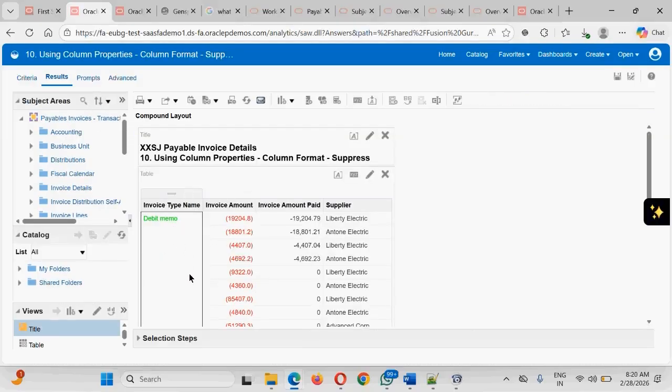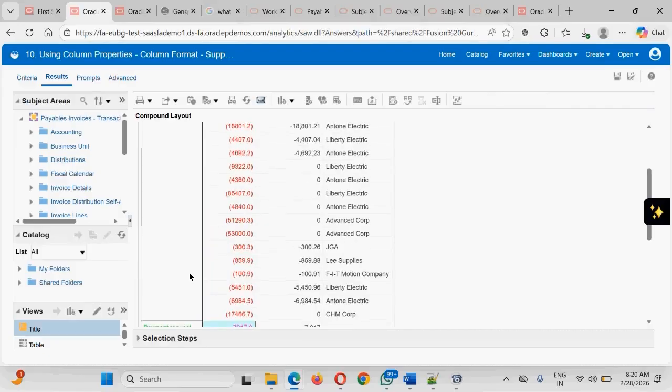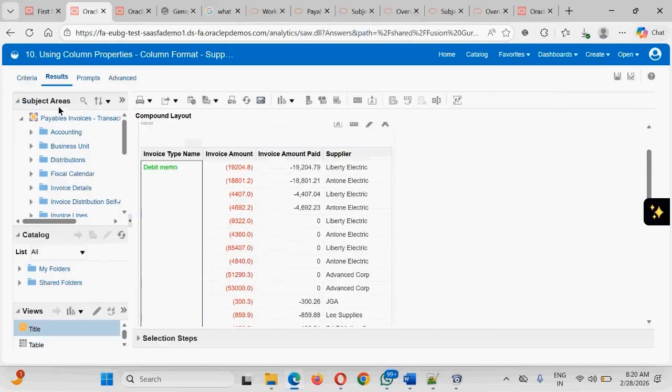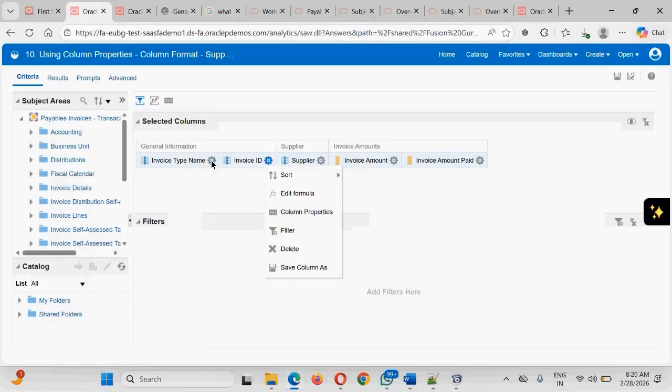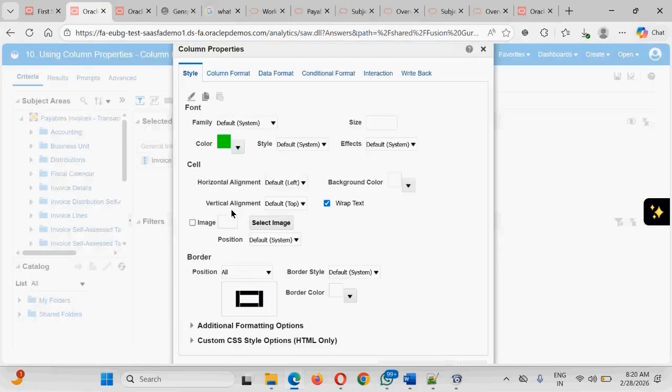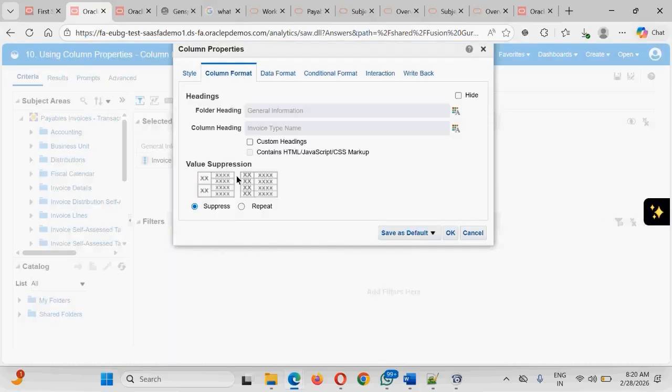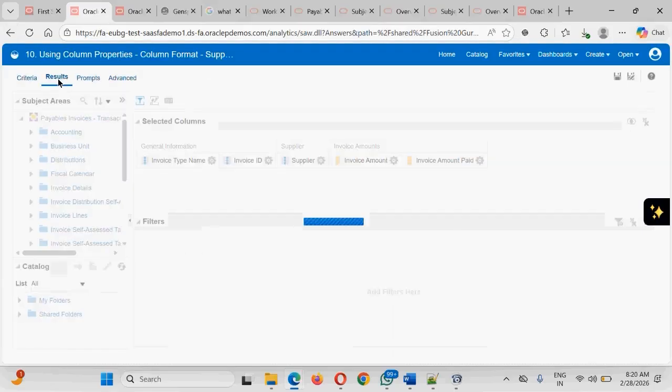You see the invoice type is coming clubbed together. For each of these invoice types, it is being clubbed together. If you go to the criteria, go to the invoice type. In the invoice type, go to the column properties, go to the column format, select Repeat and click OK. And go to the result section.